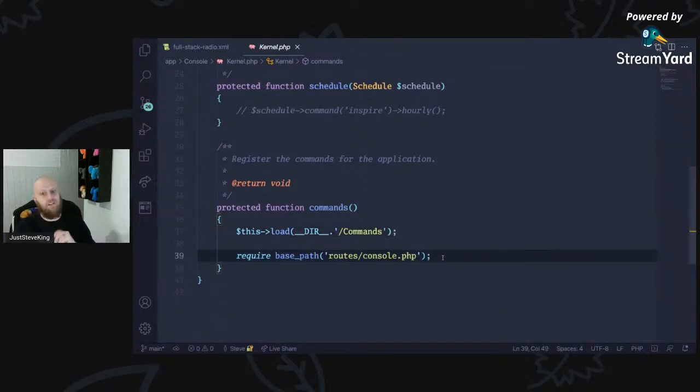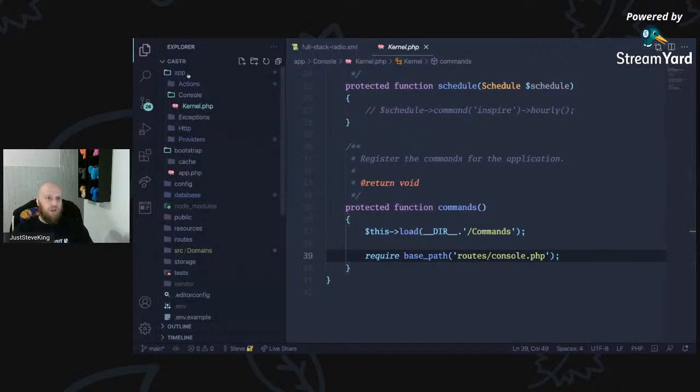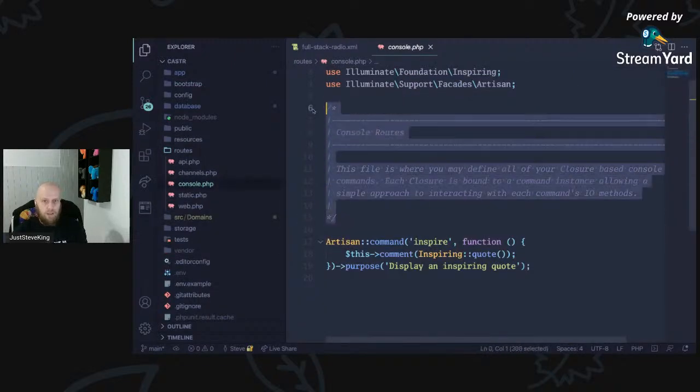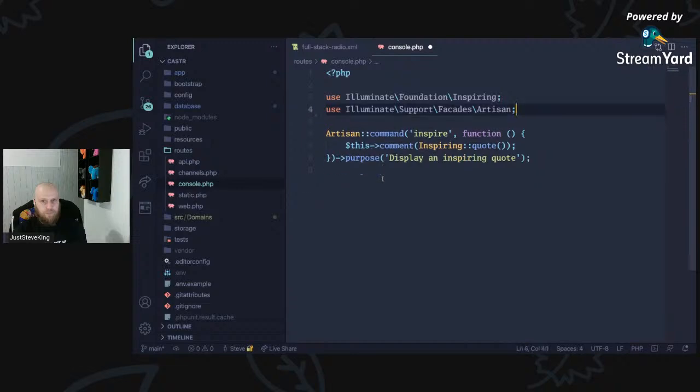So we're probably going to have to add some console commands in the routes that are going to be within our domain here, which isn't the end of the world. That should be fine for now. We'll look at if we need to refactor that later.